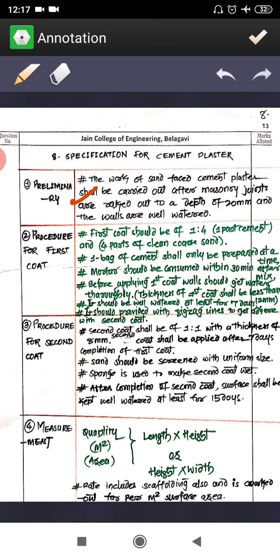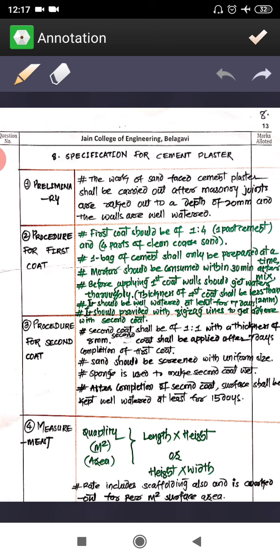Now we'll say the preliminary: how to do the work, what we are going to carry out for the cement plastering. For the cement plastering work, the sand faced cement plastering shall be carried out after masonry joints are raked out to the depth of 20 mm, and then the walls are well watered. Then you are supposed to apply the cement plastering.